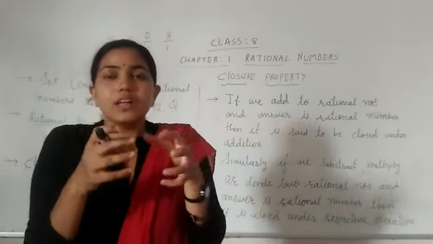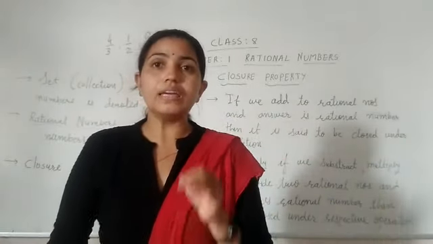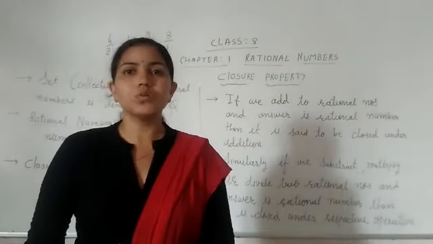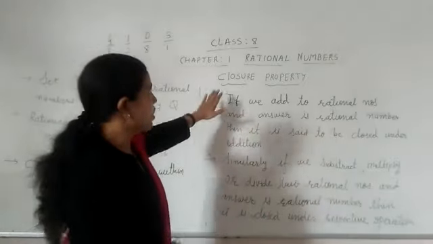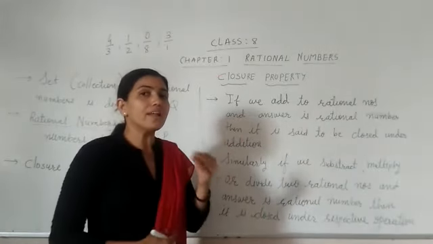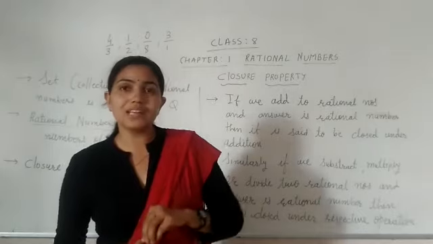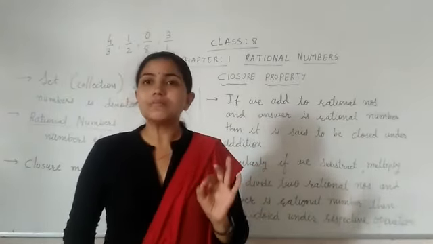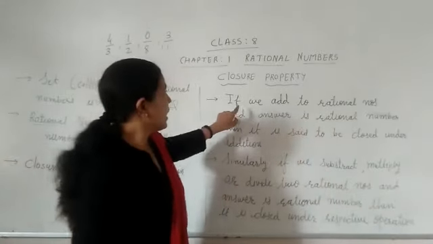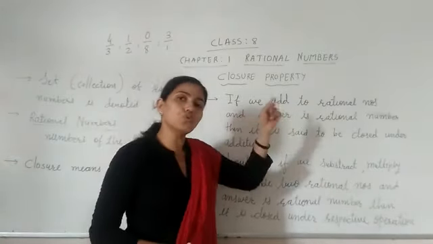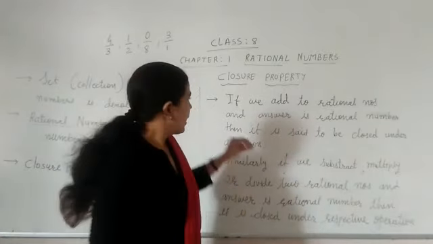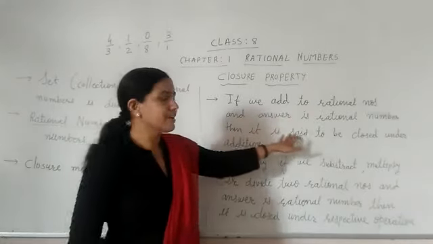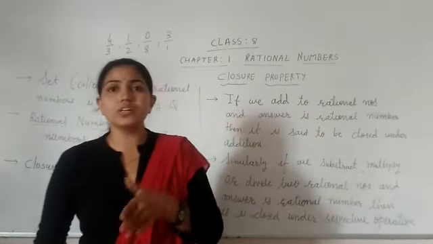मतलब कि वो अपने अंदर ही अगर बंद हो रहा है, then we can say it is a closure. So let me see what is the meaning of the closure properties. Here you have rational numbers. So when can we say that the rational numbers are closed under addition, subtraction or multiplication? If we add two rational numbers and the answer is a rational number, then it is said to be closed under addition.